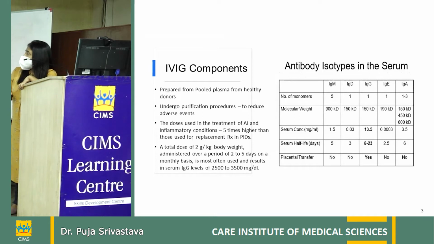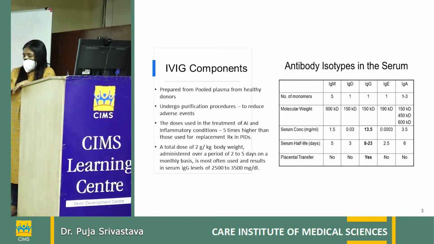Initially it was developed for supplementation in primary immunodeficiency diseases, especially the hypogammaglobulinemic diseases. They require replacement for life. And then it was explored in autoimmune and inflammatory conditions. The doses for replacement therapy are very low. In autoimmune inflammatory conditions, the dose is generally 5 times more than what we use for replacement.